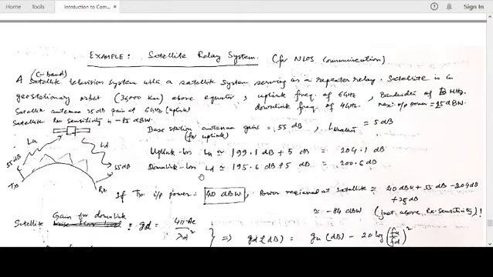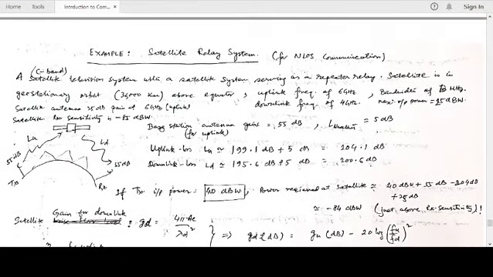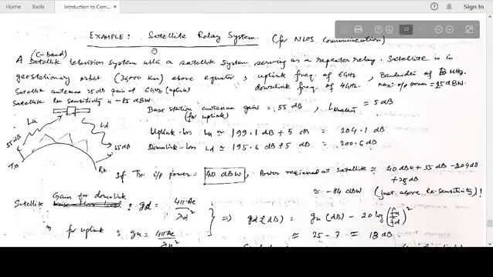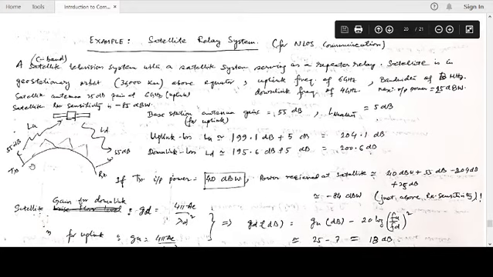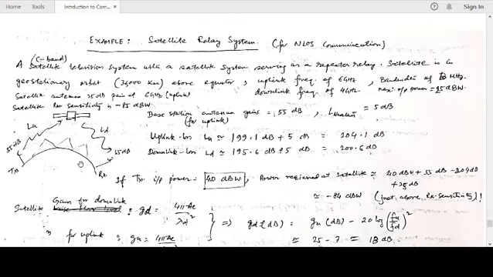Okay, as discussed before, let's consider this example, a satellite relay system. For a non-line of sight communication, that means I have a transmitter here, there are obstructions as you see here. Obstructions means there are, for example, mountains, houses, forestry, or curvature of the earth, and I want to have a signal received in the receiver here. A satellite is used as a relay.